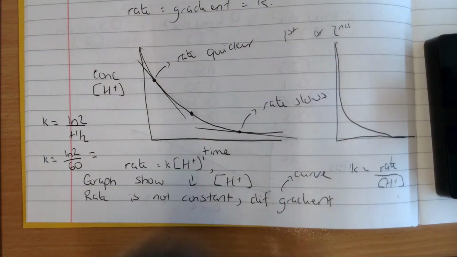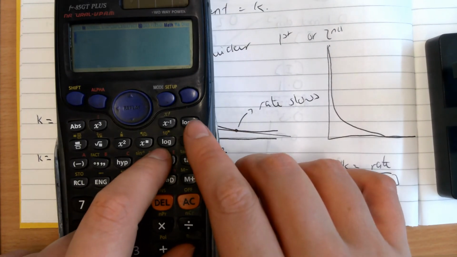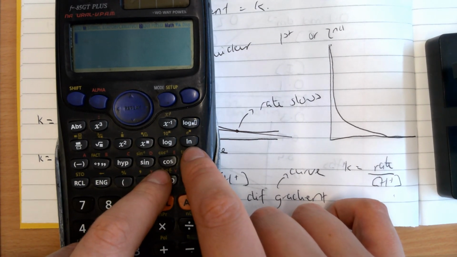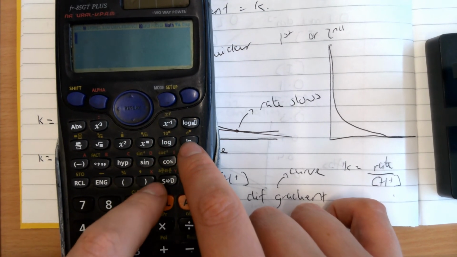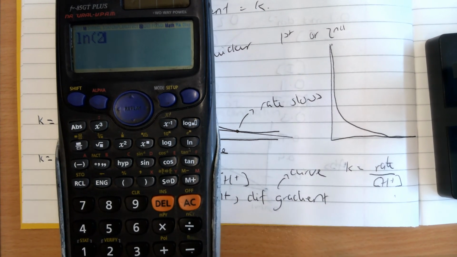I just want to show you ln. Now I'm saying the word log, but there are three buttons on your calculator that have log, and you're going to be using this one, LN, not that one, not LOG. You're using LN. You type in LN, you type in 2, you press equals, and you get that value there.